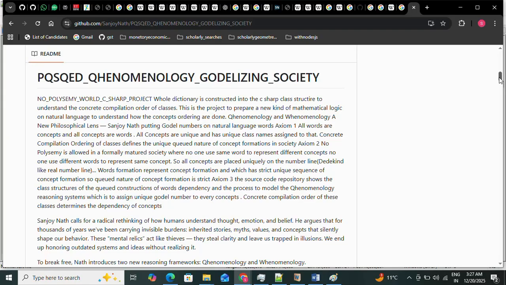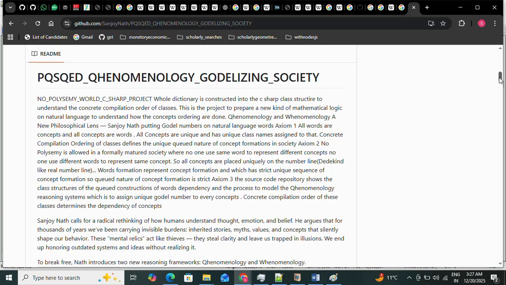This project is the first endeavor to prepare the orderliness, the queuedness of the concept construction protocols. So this is the project to prepare a new kind of mathematical logic on natural languages to understand how the concepts ordering is done.